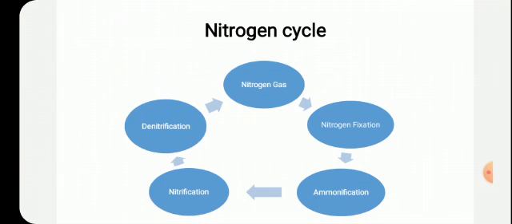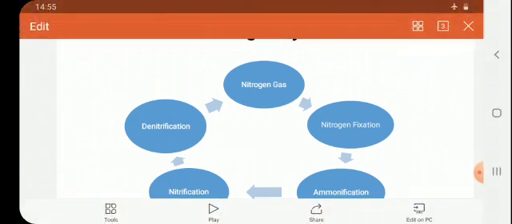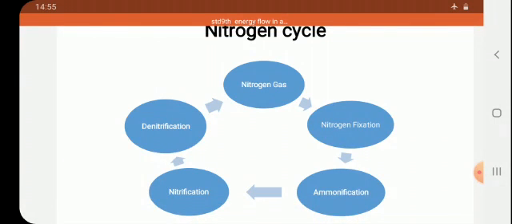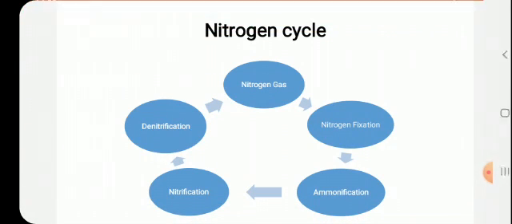The next process is ammonification. What is ammonification? You know, ammonia. It is the release of ammonia through decomposition of dead bodies and the excretory waste of organisms. You know, the bad smelling substance is nothing but ammonia.